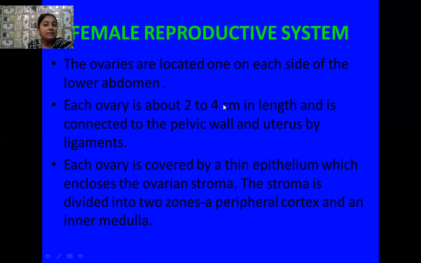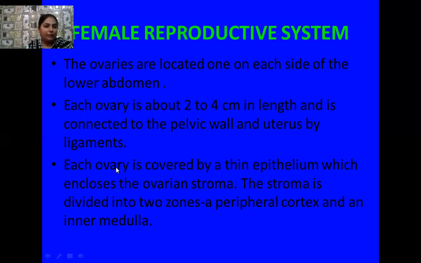Yes, students, ovaries are located one on each side of the lower abdomen. Regarding the dimensions, each ovary is about 2 to 4 centimeters in length and is connected with the pelvic wall as well as the wall of the uterus with the help of ligaments. What are ligaments? Those which join bones with bones.